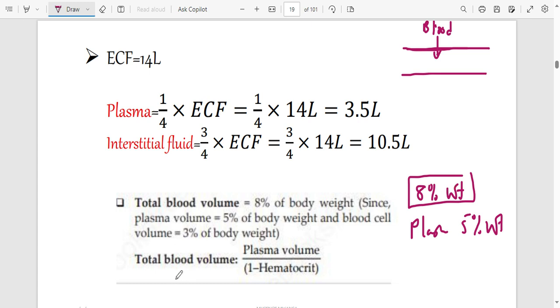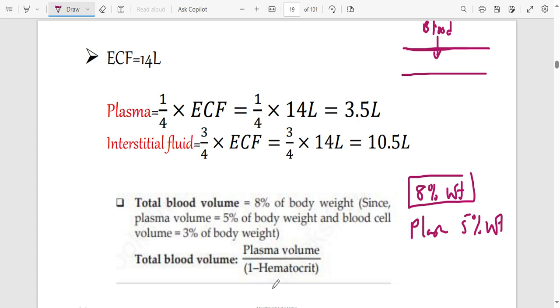So you can also calculate the total blood volume by saying plasma volume divided by 1 minus hematocrit. Total blood volume, how much blood do you have? Not the liquid part of blood, but the liquid part including cells. How much do you find? So that is going to be given by plasma, just the liquid part of blood, divided by 1 minus hematocrit.